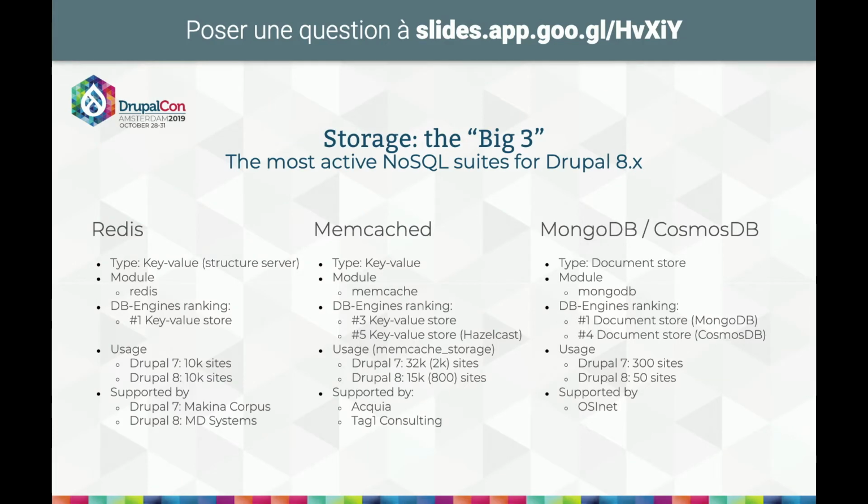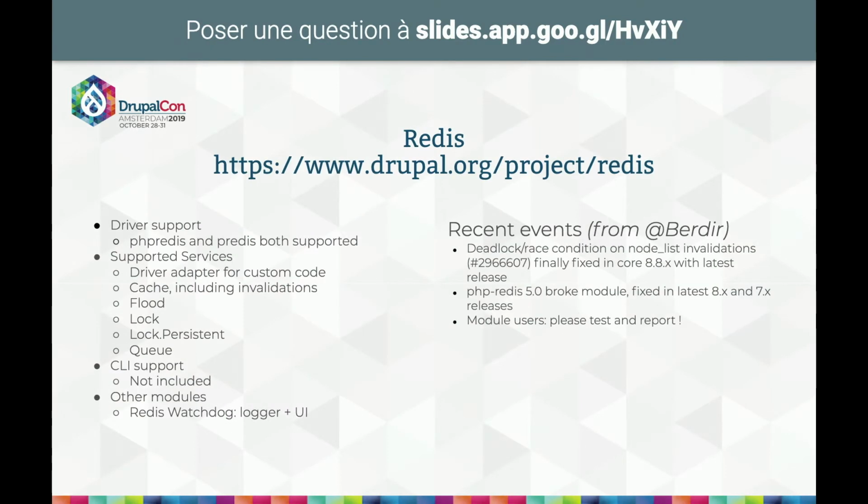MongoDB is the first database in the DB Engines ranking for document stores, but on Drupal it's very much less used than the other two because it's more complicated to use in most cases. There are only 300 sites using it on Drupal 7, and about 50 sites using it in Drupal 8. Also, as we will see in detail for all these technologies, the past of the MongoDB driver has been a bit complicated.